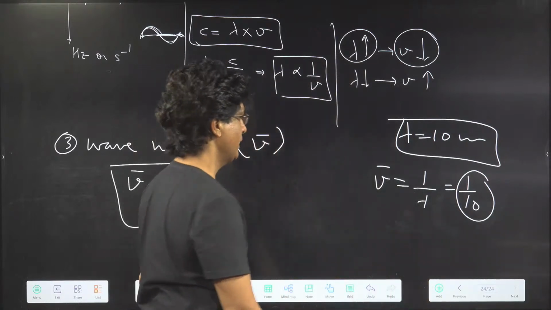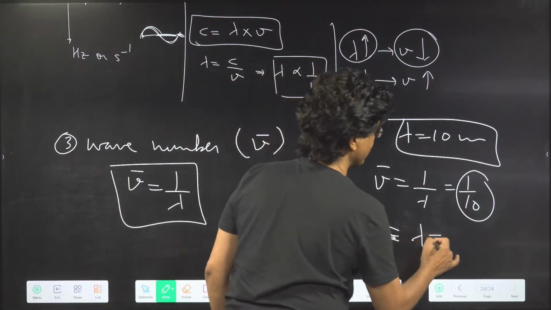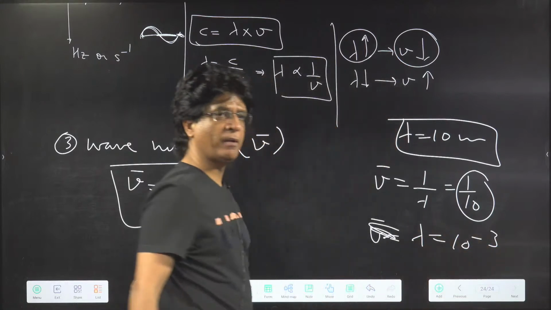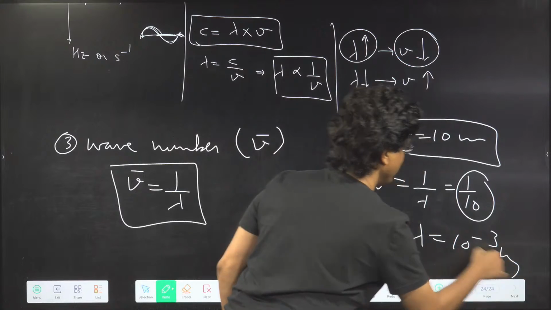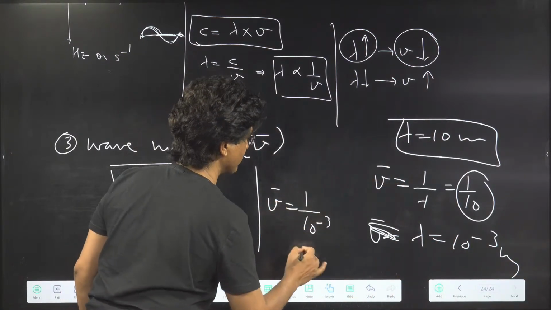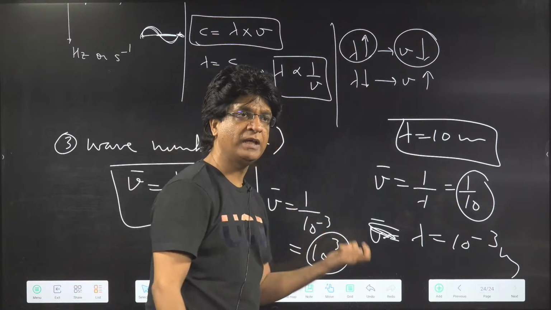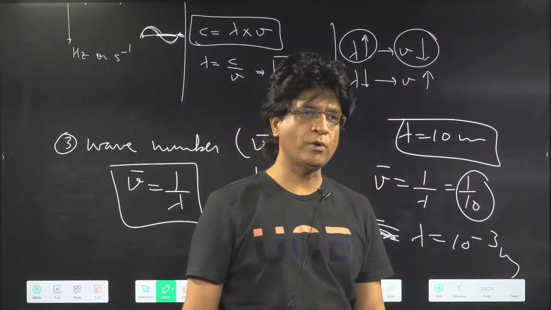Good one. Similarly, if the lambda is say 10 to the power of minus 3 meter, what will be the wave number? Wave number will be 1 upon 10 to the power of minus 3, which means 10 to the power of 3. That means in 1 meter, there will be 10 to the power of 3 wave cycles, 1000 wave cycles.